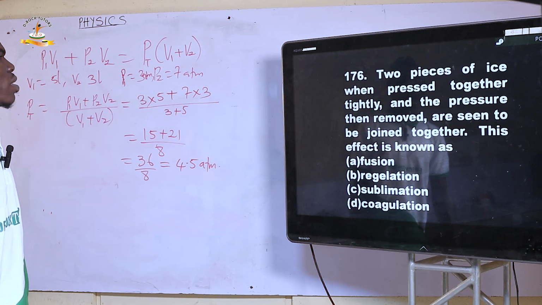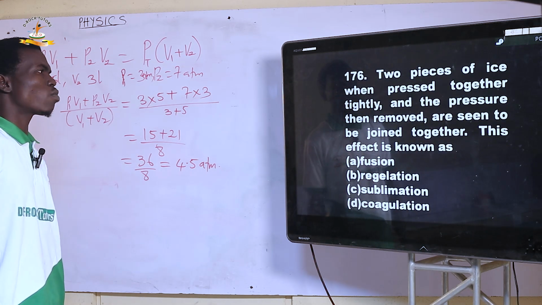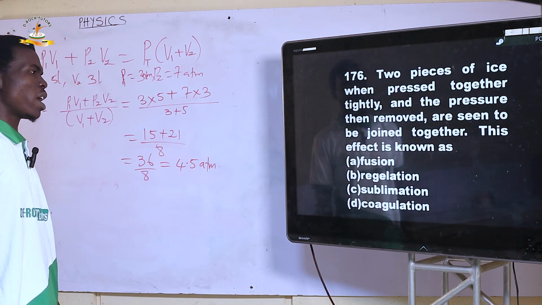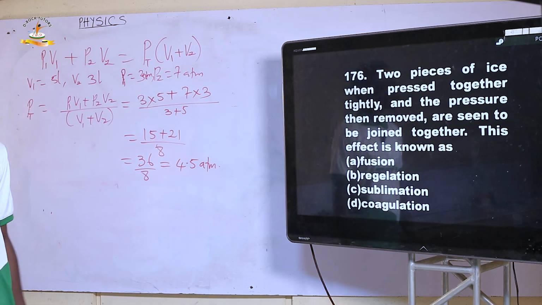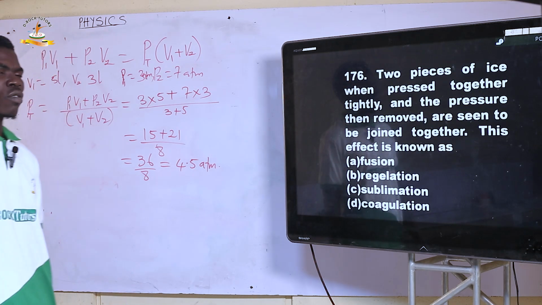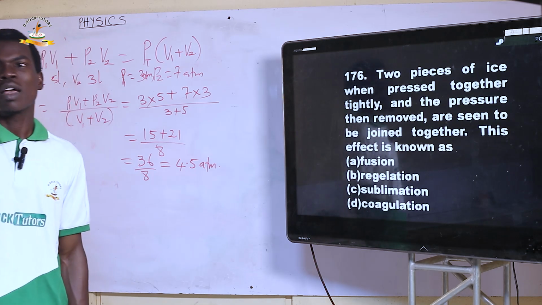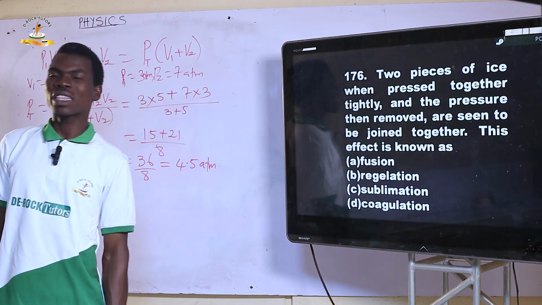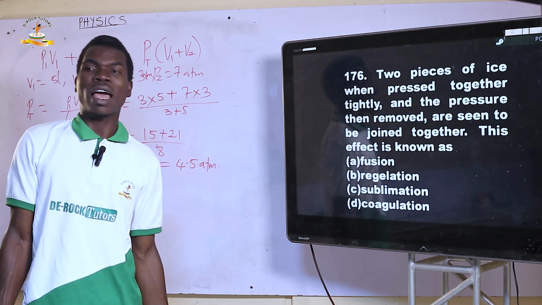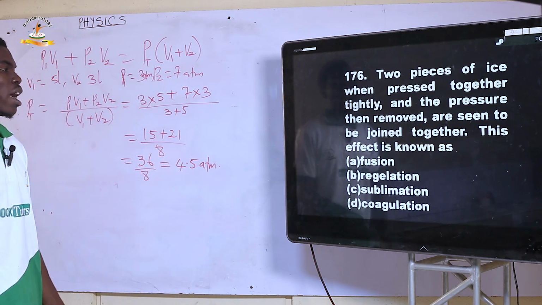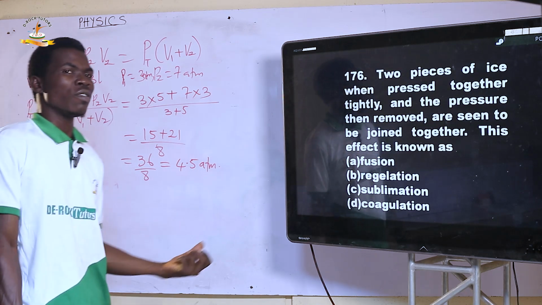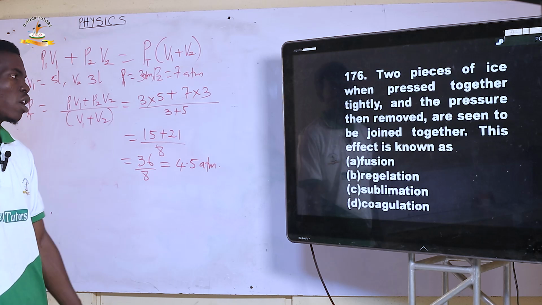So 176. Two pieces of ice, when pressed together tightly and the pressure then removed, are seen to be joined together. This effect is known as, that is what we call regelation. So regelation is the process by which pressure is used to melt a solid substance or an ice, and then what happens is that after the pressure is removed, the ice refreezes again. So regelation is the right option.